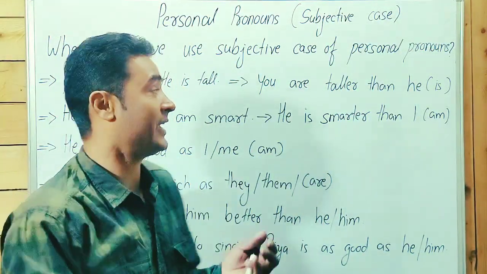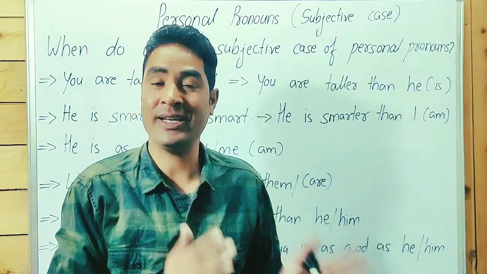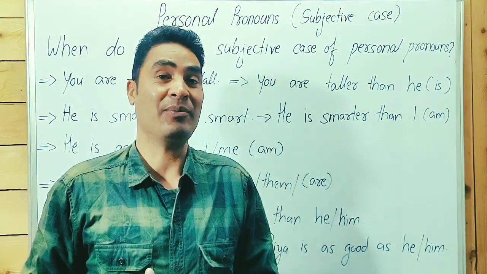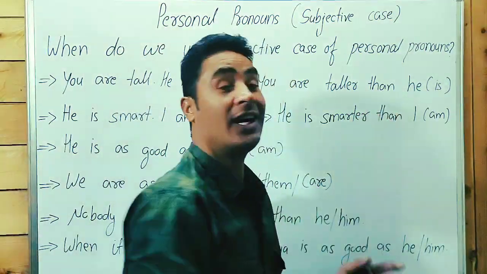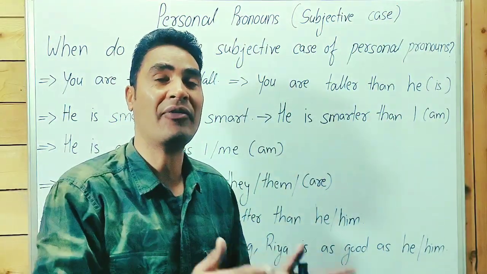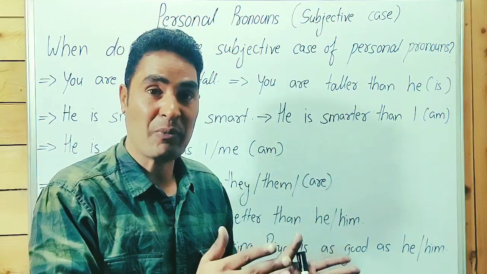Guys, point to be noted here. If you are thinking taller than me, he is better than me, he is better than him, so what? No, here "than" is a conjunction. Guys, point to be noted, after a conjunction we use the subjective case, not after a preposition.